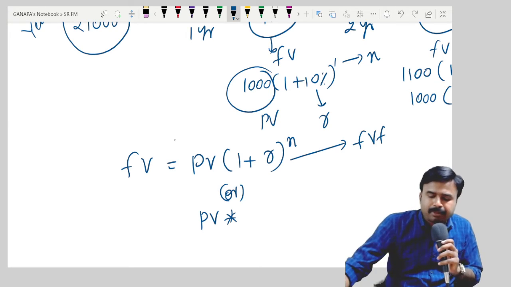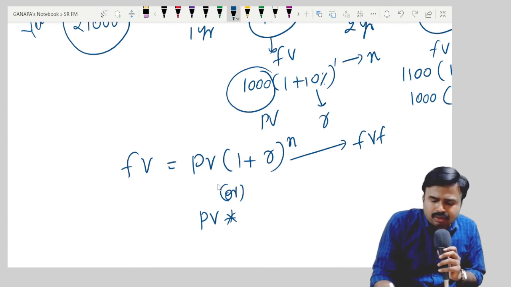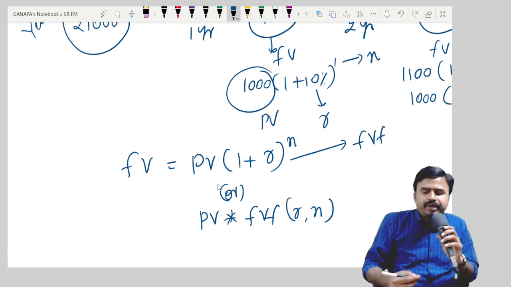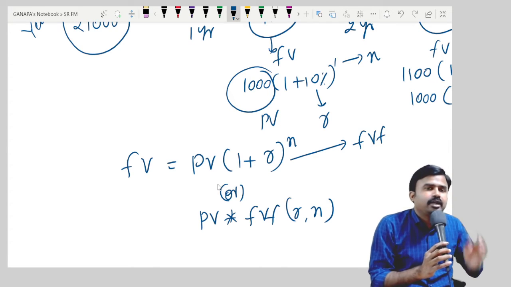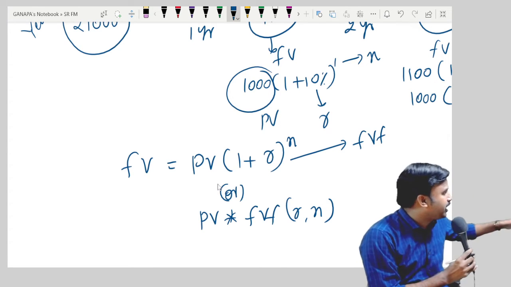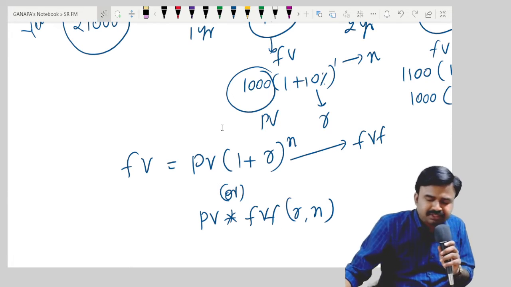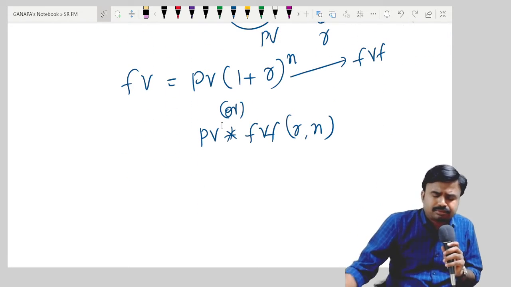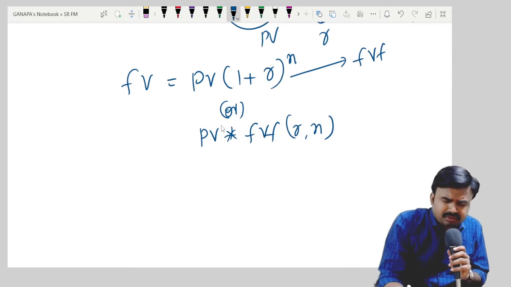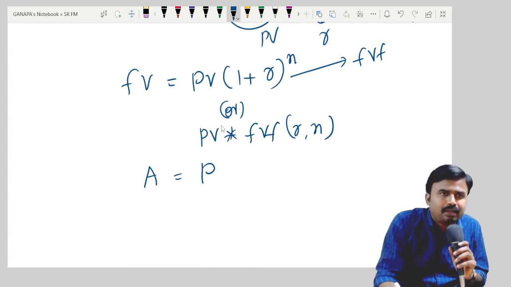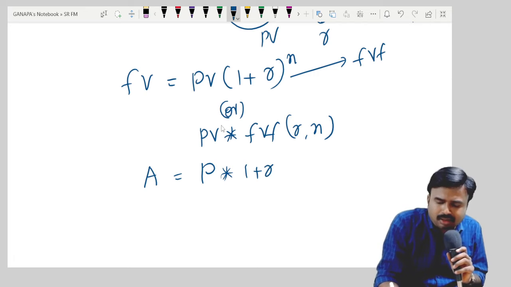So for the purpose of calculating future values, the formula will be present value into future value factor (R, n). What is the formula? Present value into future value factor (R, n). If I say future value factor, the formula for future value factor will be (1 + R)^n. Are you getting? Yes. This can be rewritten as future value, meaning amount A, is equal to present value, meaning principal, into (1 + R)^n.